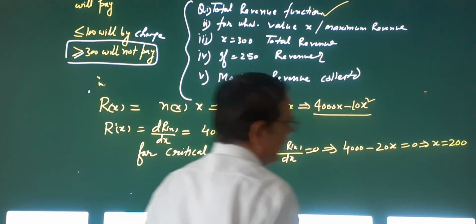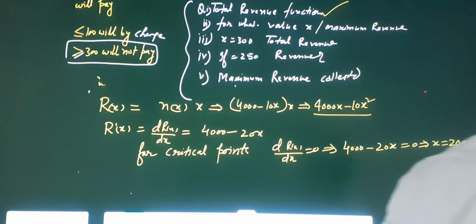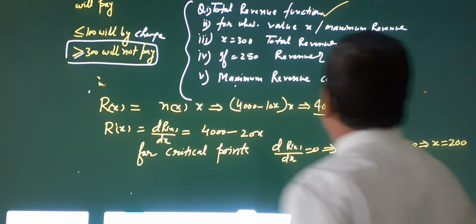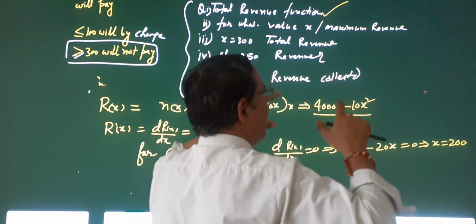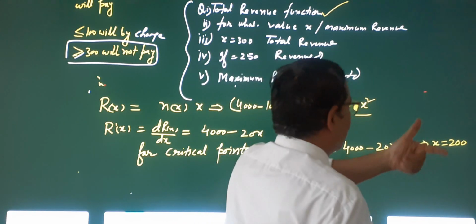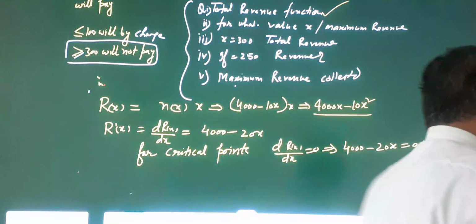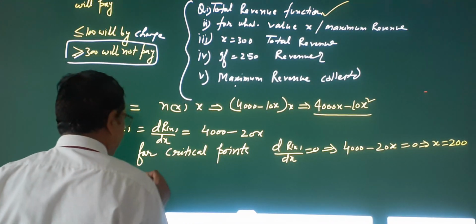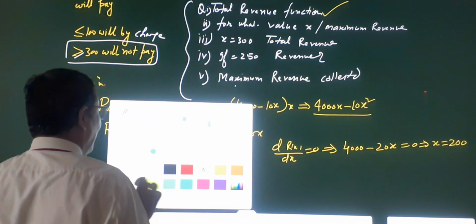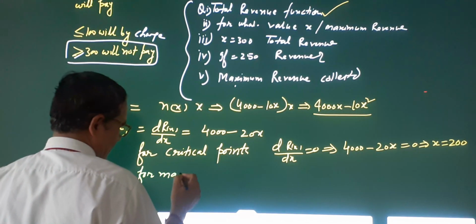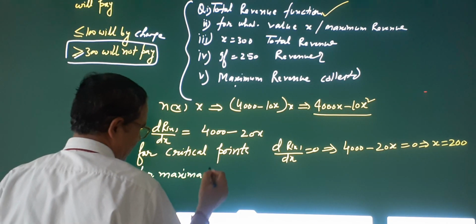So what is x, you know? That is the maximum value of the charge per passenger, 200. X is the charge per passenger. So he is saying that to get the maximum revenue, the maximum charge for a rickshaw should be 200. Now we have to verify whether it is maximum or not. So what will be the next step for maximum or minimum?